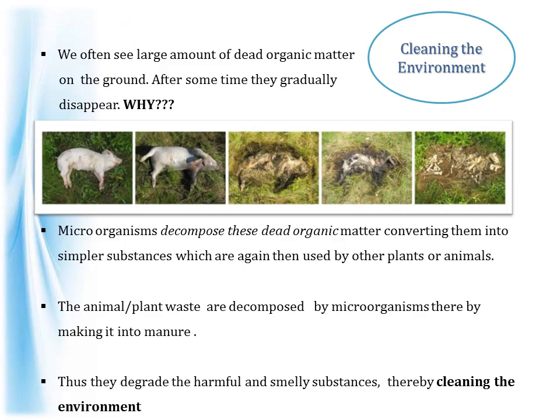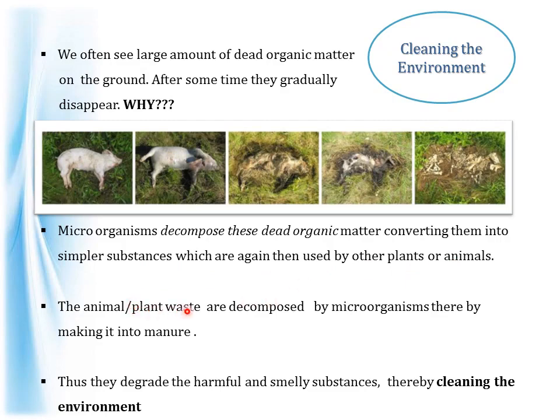Now, the last purpose is how microorganisms can clean the environment. We often see a very large amount of dead organic matter on the ground, like a dead pig, and after some time it gradually disappears. Why is that? Microorganisms feed on this dead organic matter. That is, they decompose it, converting it into simpler substances like salts and carbon dioxide, which are then used by other plants and animals.